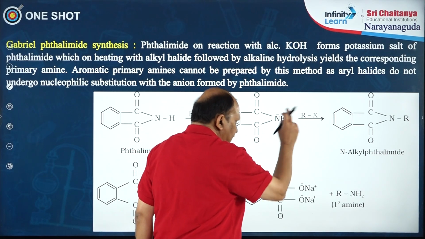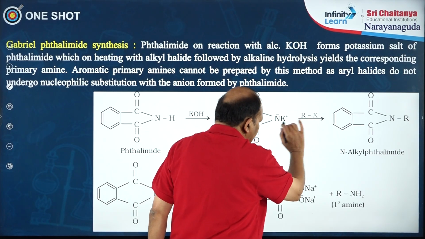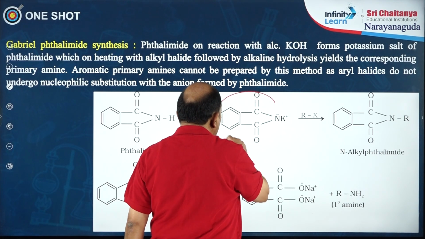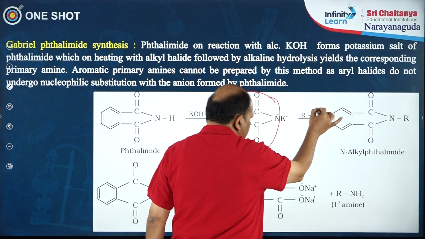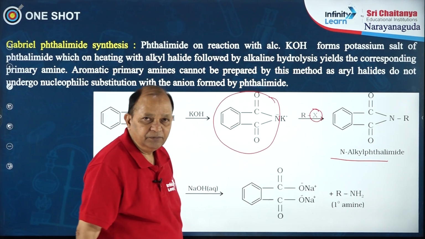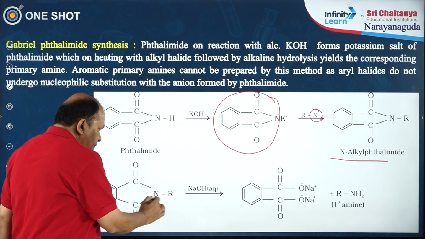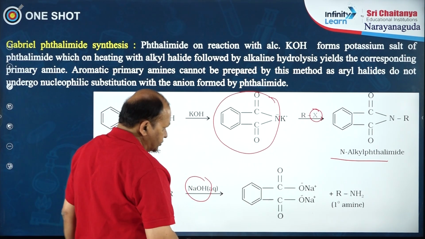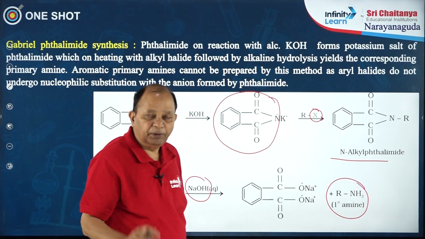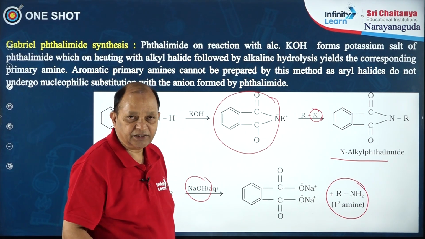When it reacts with alkyl halide, a nucleophilic substitution reaction takes place. This is acting as the nucleophile, substitutes the halogen, and you get N-alkyl phthalimide. This alkyl phthalimide on treatment with sodium hydroxide gives the primary amine. You can prepare primary amines by this reaction.